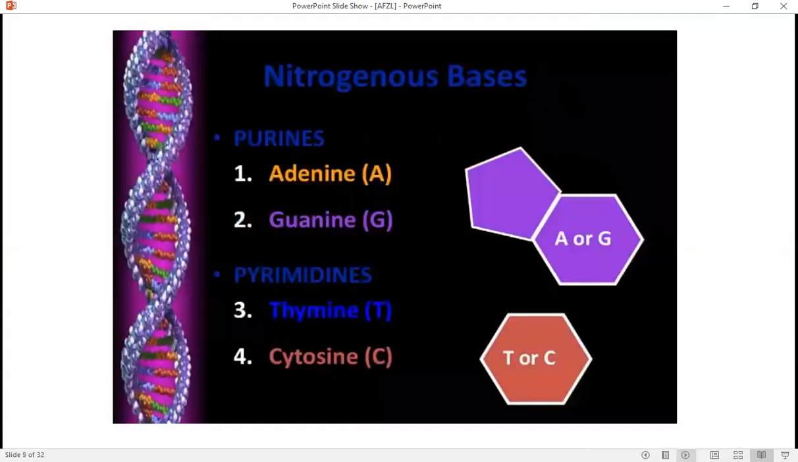There are two types of nitrogenous bases, purines and pyrimidines. Purines are actually double ring structures and pyrimidines are single ring structures. Purines are adenine and guanine and pyrimidines are thymine and cytosine. Thymine is a pyrimidine which is only present in the DNA and uracil is only present in the RNA.